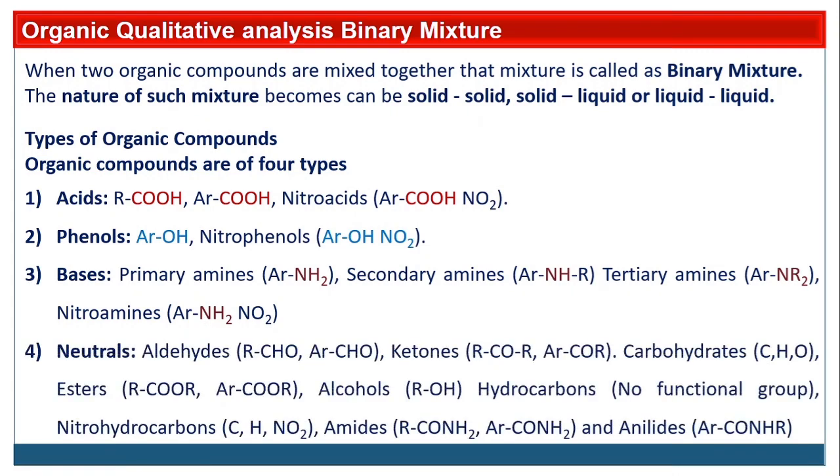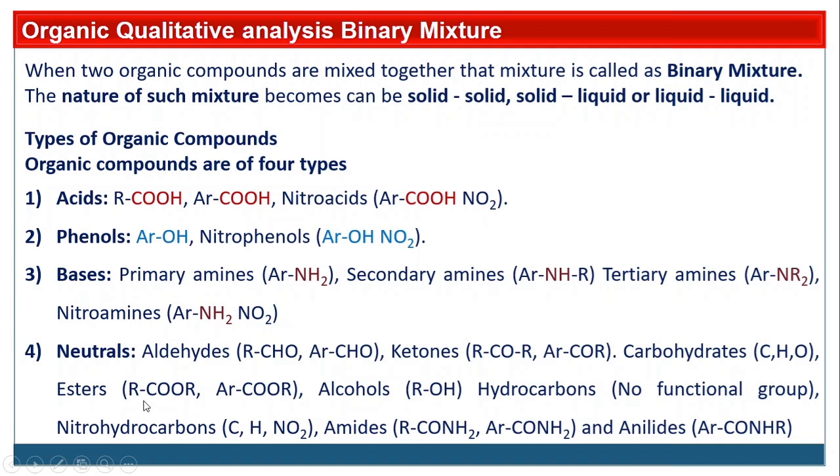Fourth type is neutral. Excluding amines, phenols and carboxylic acids, all other functional groups are neutrals. For example, aldehydes are CHO, ArCHO, ketones, that is RCOR, carbohydrates. Carbohydrates are polyhydroxy aldehydes or ketones.